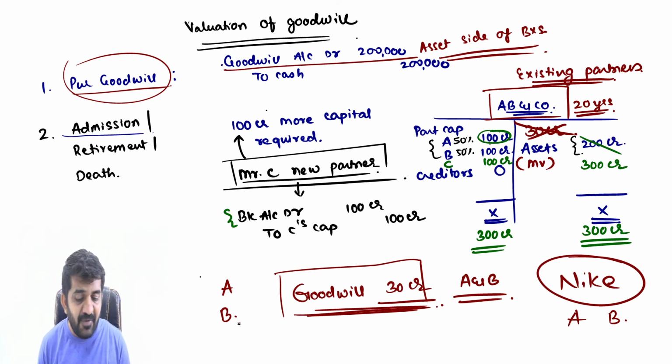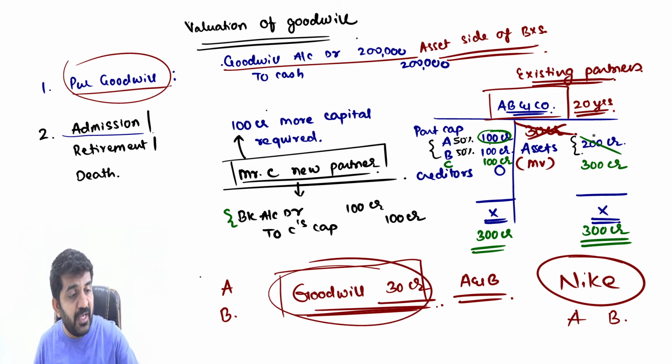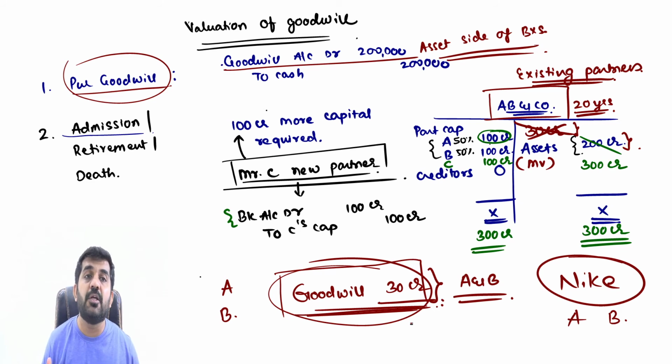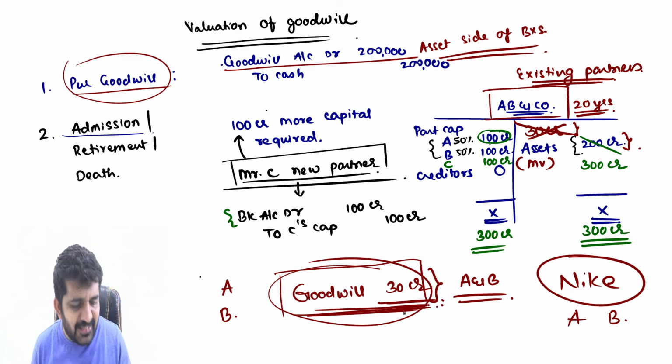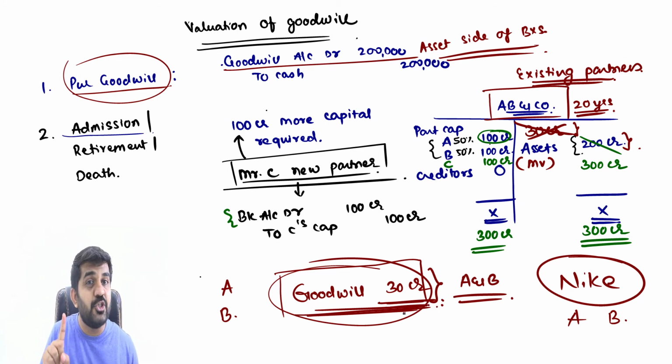So C will be getting an undue benefit because this much amount of asset is not present over here. This asset was created, but while admitting a new partner it was not calculated. So this asset practically should be valued. I'm not saying it should be recorded in the books of accounts, but it should be valued. And I'll tell you a simple solution for this.